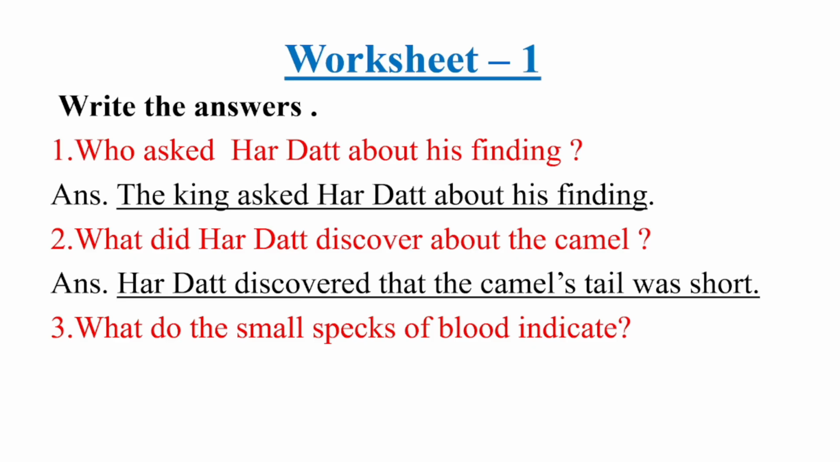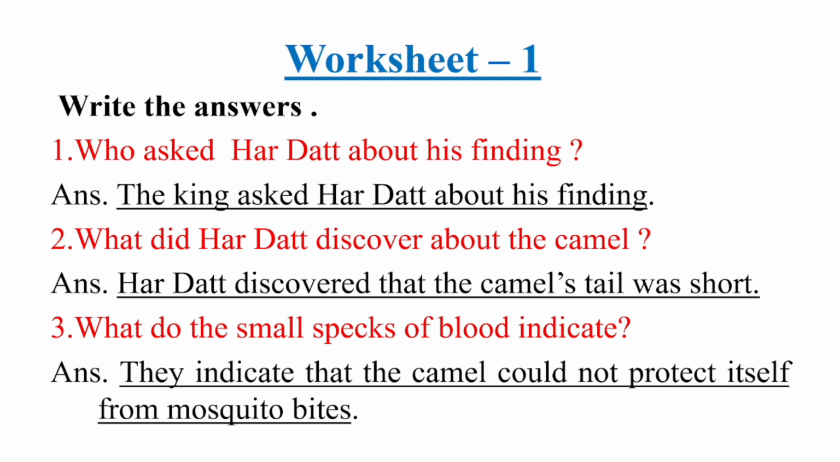Am I right? Now, what do the small specks of blood indicate? Small specks of blood. What do they indicate? Yes, they indicate that the camel couldn't protect itself from mosquito bites. That is why Haradatta said that the camel must have a short tail. That's why it was not able to fend off the mosquito. And the mosquito has drawn blood. That's why blood came out from its body.